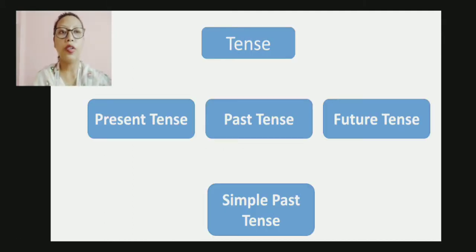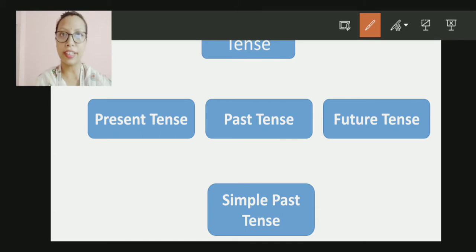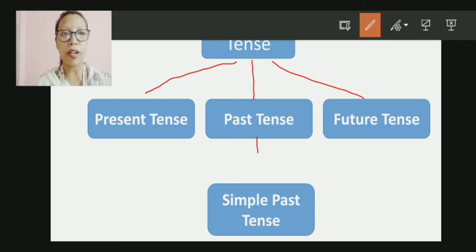So as you know, we have already discussed tense. Tense means time, and tense has been divided into three parts. The first one is the present tense, the second one is the past tense, and the third one is the future tense, right? And today we are going to discuss the simple past tense, which is under the heading of the past tense.